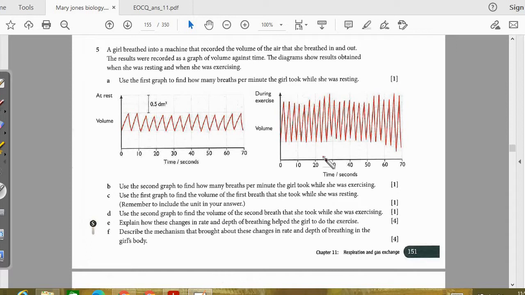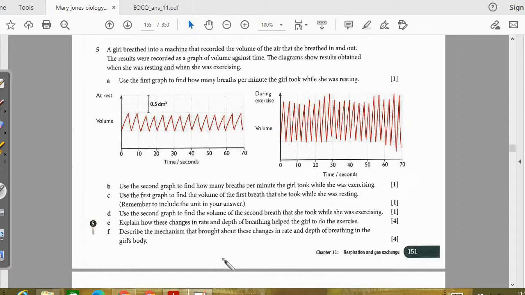So as it goes deeper, deeper breathing brings a larger volume of fresh air into the lungs. Because of that, if you have inhaled more air, more oxygen can diffuse into the blood, therefore it is more quick. So supplying more oxygen to the muscles so that they can respire faster, releasing more energy from the glucose.